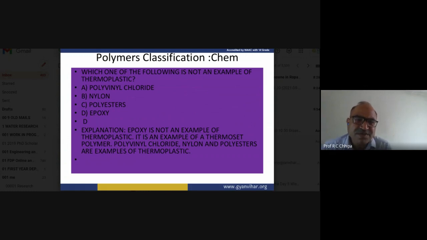In the case of polyester, those are condensation products. Nylons are also condensation products. So whatever the nylon, polyester and epoxy, epoxy plays a great role in modern technology because they are attached to metals or alloys for a long period. This is the plus point.